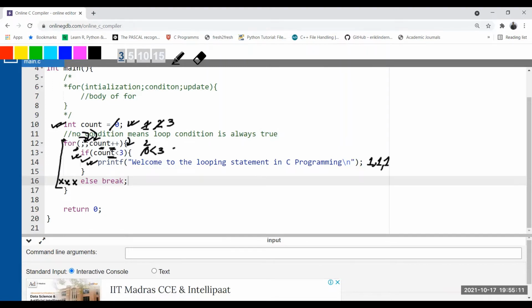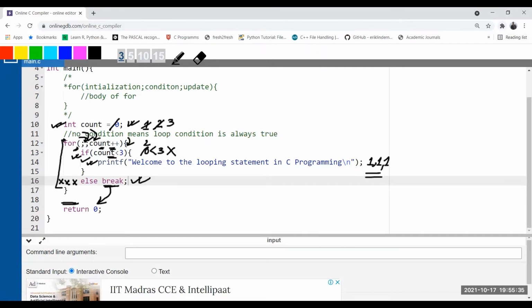So now, for the very first time, the if becomes false. If the condition becomes false, then else will be true. So when else is true, what will happen? The body of the else has a break statement. Break means come out of the loop. So it will be outside of the for loop. So how many times is this line printed? 3 times this line gets printed.